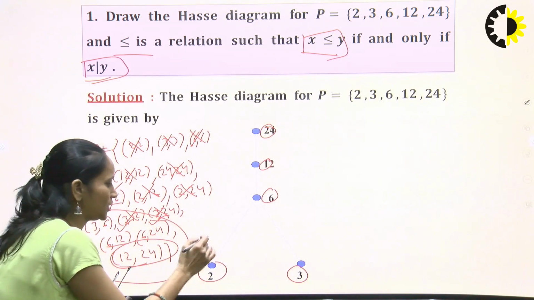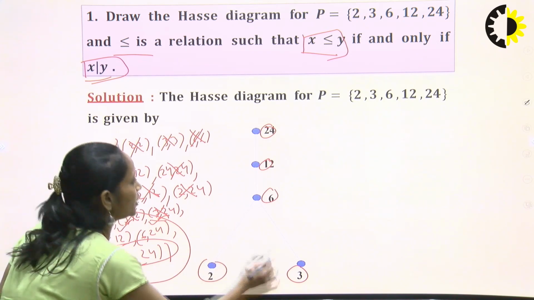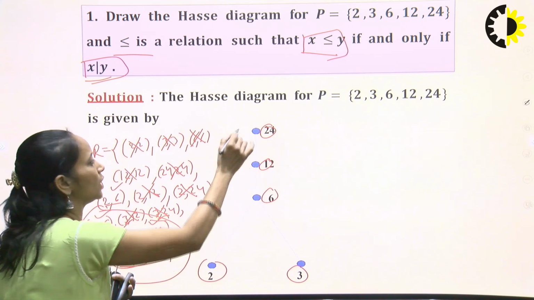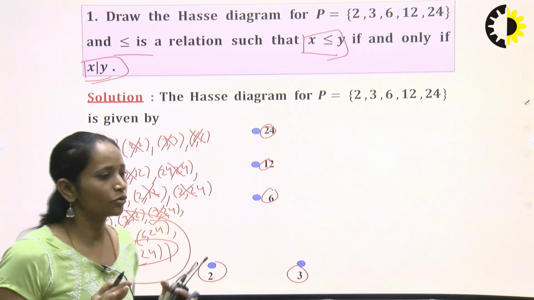So, the relations that will exist are 2 to 6, 3 to 6, 6 to 12 and 12 to 24. This is all about the Hasse diagram.